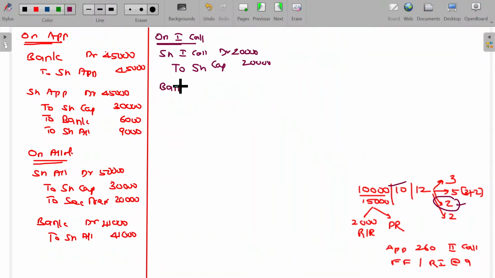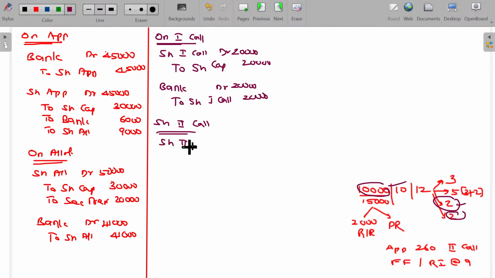So bank account debit to share first call, the value being 20,000. And in case of share second call, due entry being 2 rupees per share for 10,000 shares, share second call account debit to share capital 20,000 rupees.